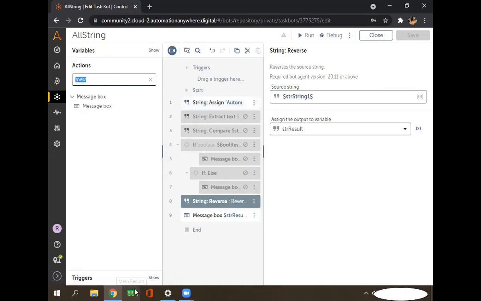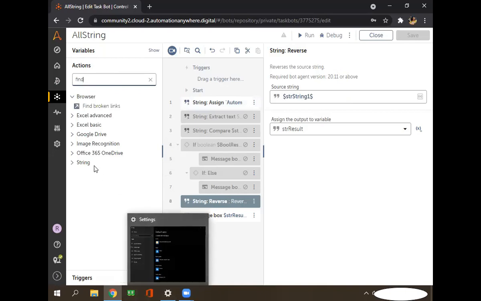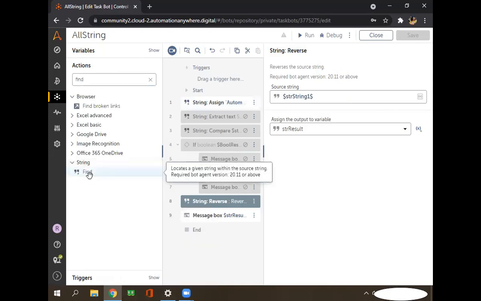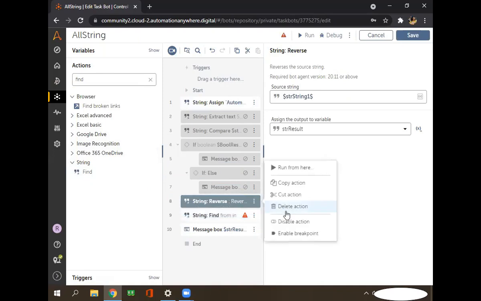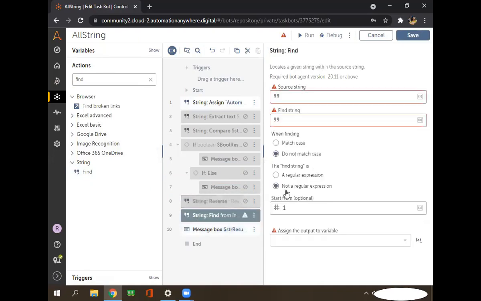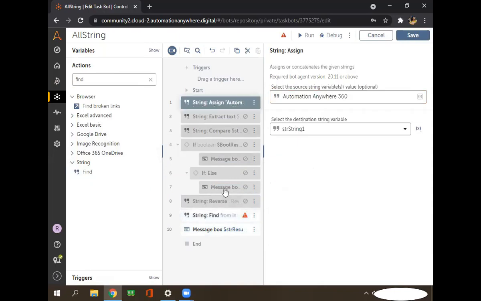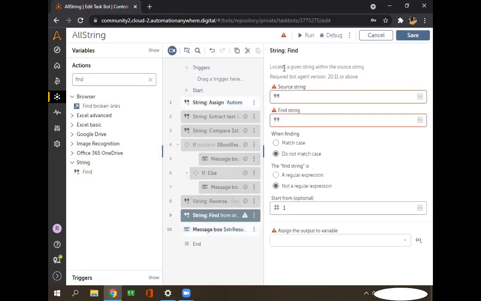Next command is find. Let's disable this one. In the find command, see, it locates a given string within the source string.